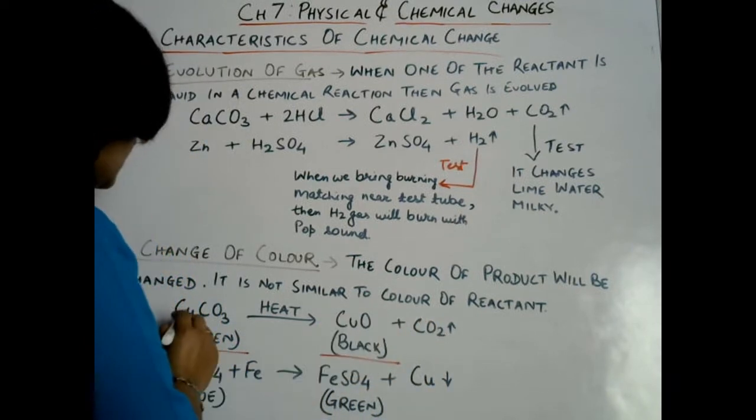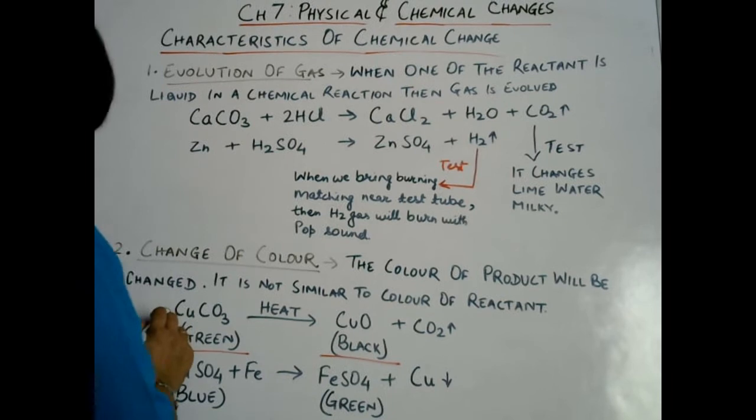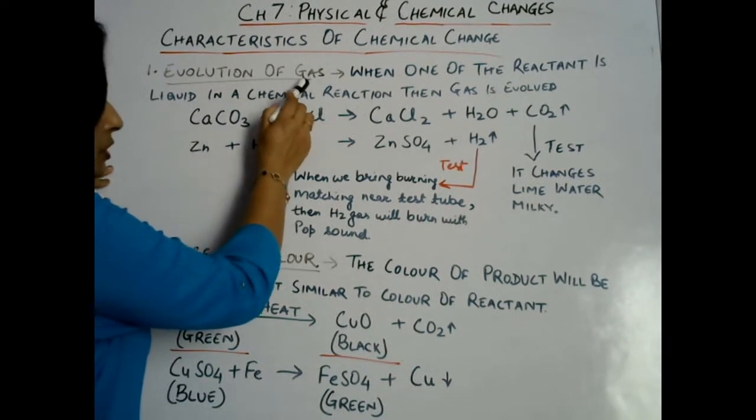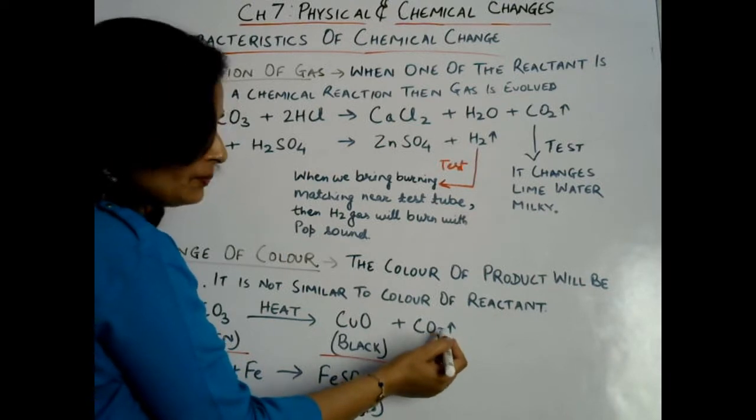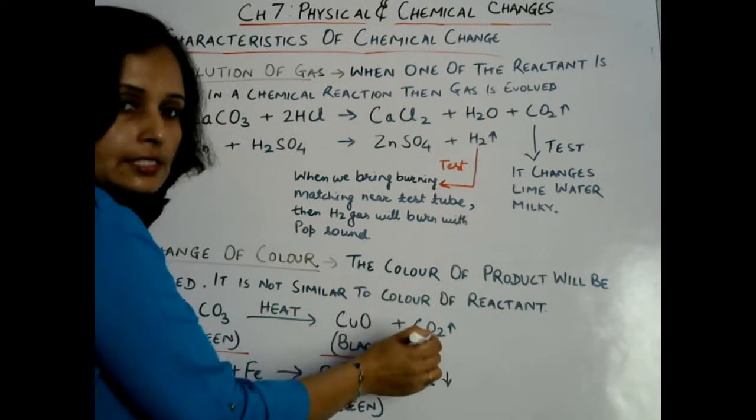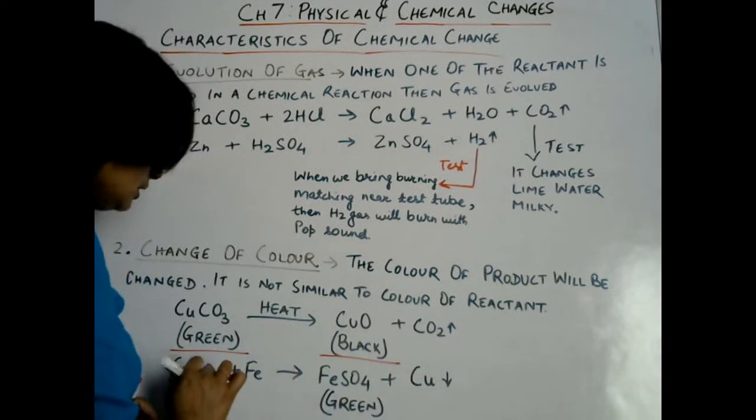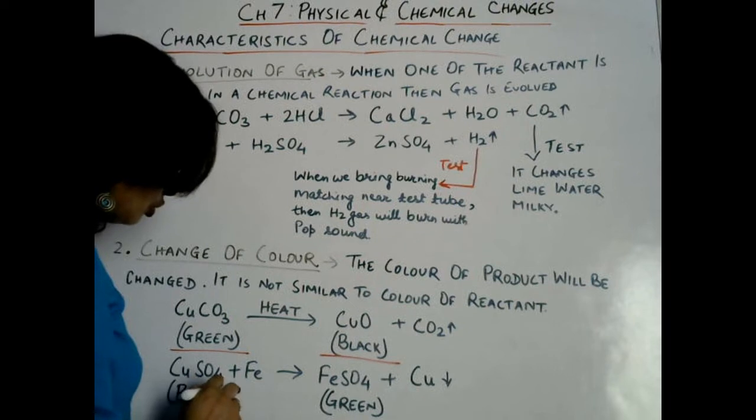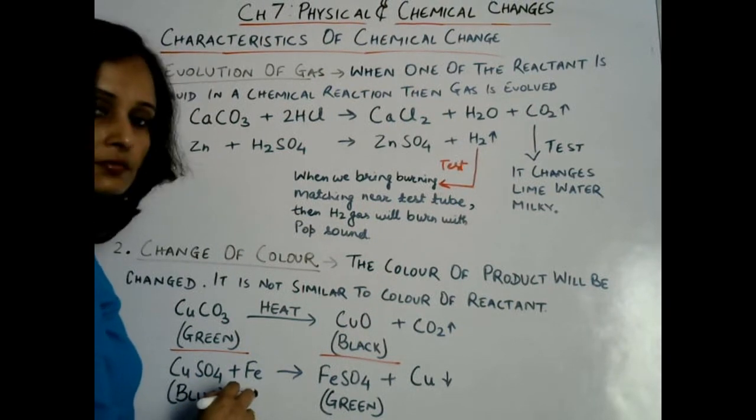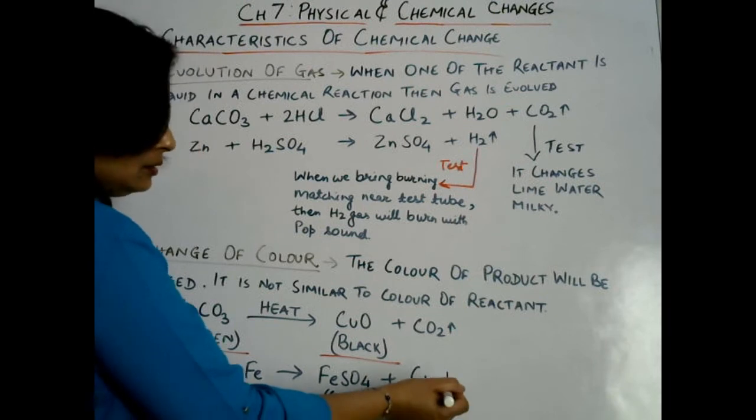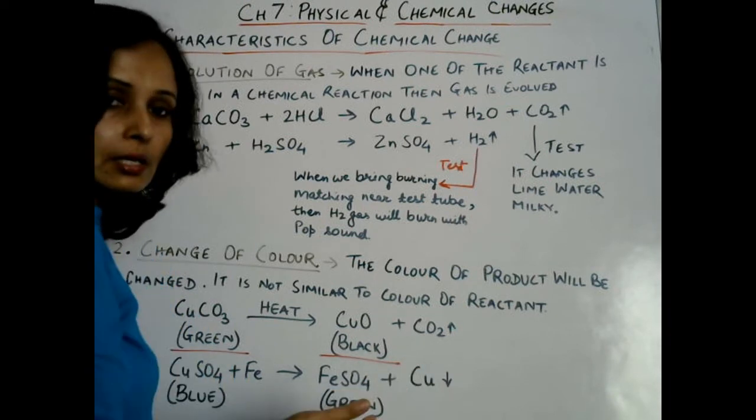So in this reaction we can see another characteristic as well, evolution of gas. This characteristic is also observed in this reaction. One, color is changed, and another, gas is also evolved. Now next let us take another example. When copper sulfate reacts with iron, then iron sulfate is formed, and copper is deposited on the base of the container.